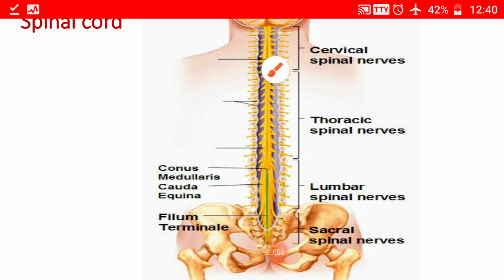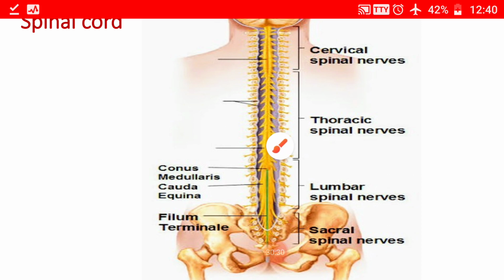Coming to the enlargements of the spinal cord, the spinal cord shows two enlargements. The cervical enlargement extends from C4 to T1 spinal segment, and that is for the supply of the upper limb muscles. The second enlargement is at the level of the lumbar region. This lumbar enlargement extends from L2 to S3 level, and that is for the supply of the lower limb muscles.